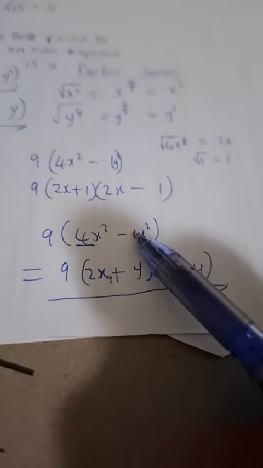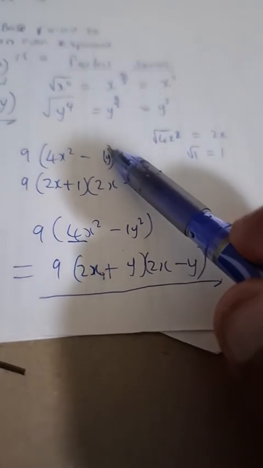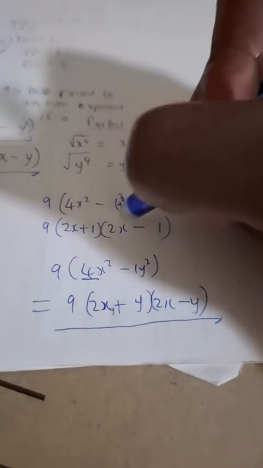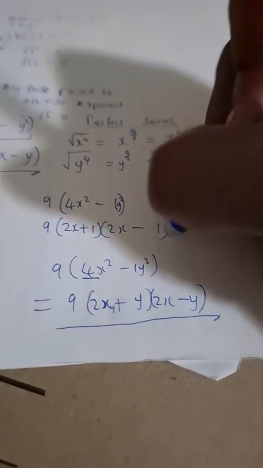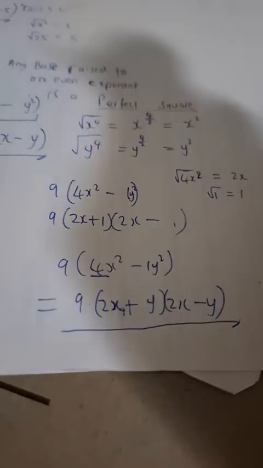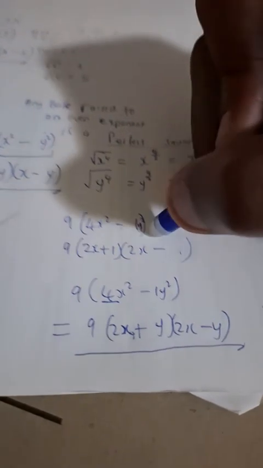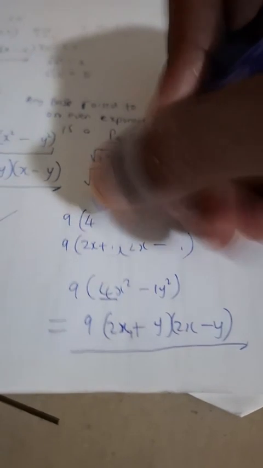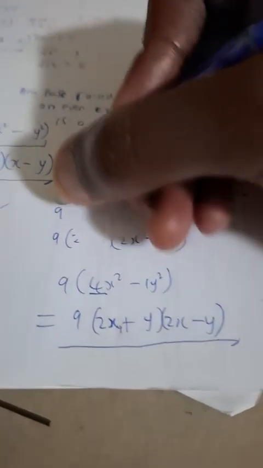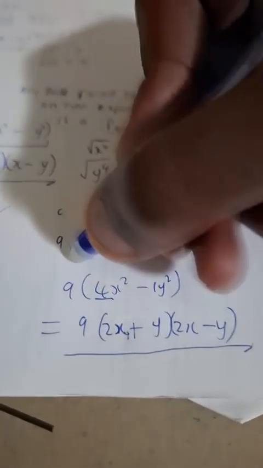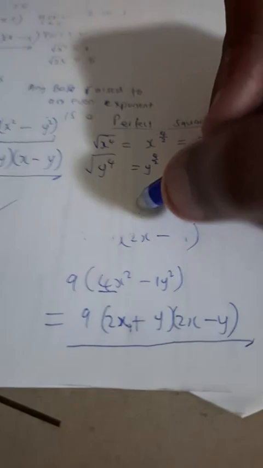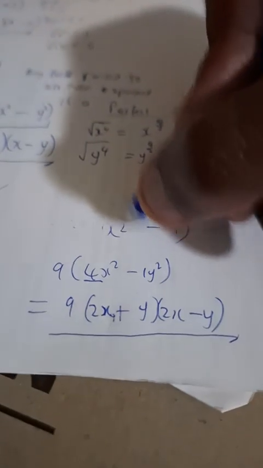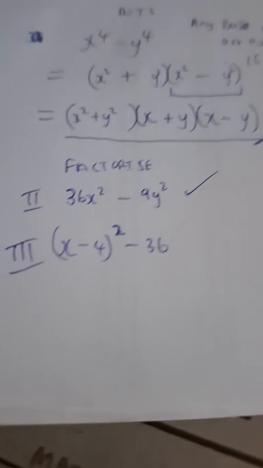But then the y squared also needs to feature. Not like what I did initially, where I did not feature the y squared and I made a grave error. So please learn from my errors so that you don't have to repeat them. Always be vigilant, always be aware, always take into consideration what you have written down so that you don't ever make silly mistakes along the way. Does that make sense? Then you'll be fine.